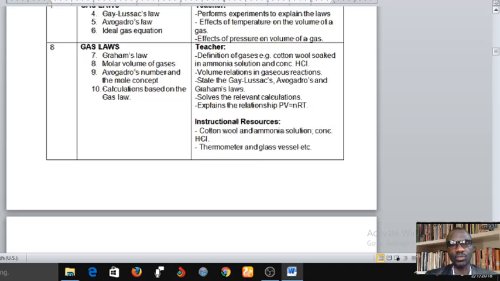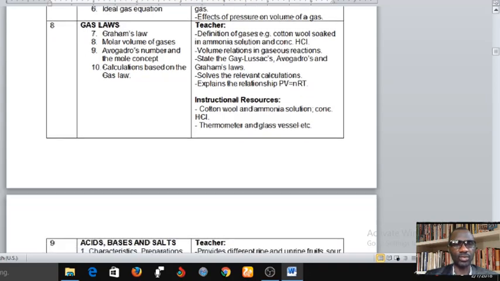Example, cotton wool soaked in ammonia solution and concentrated HCl. Volumes, relations in gas reactions. State Gay-Lussac's, Avogadro's, and Graham's law. At the end of the day, you should be able to state these laws very, very coherently. So that is what we will do in week 8.